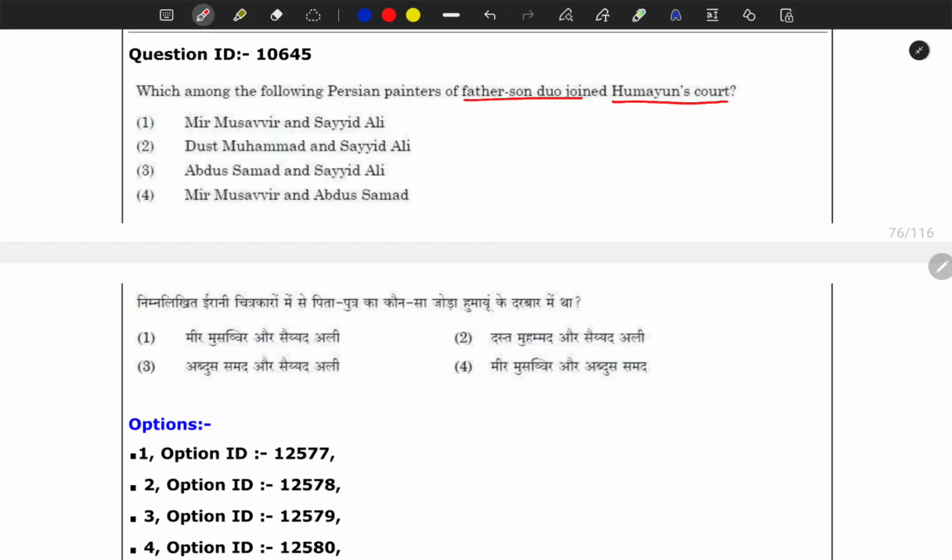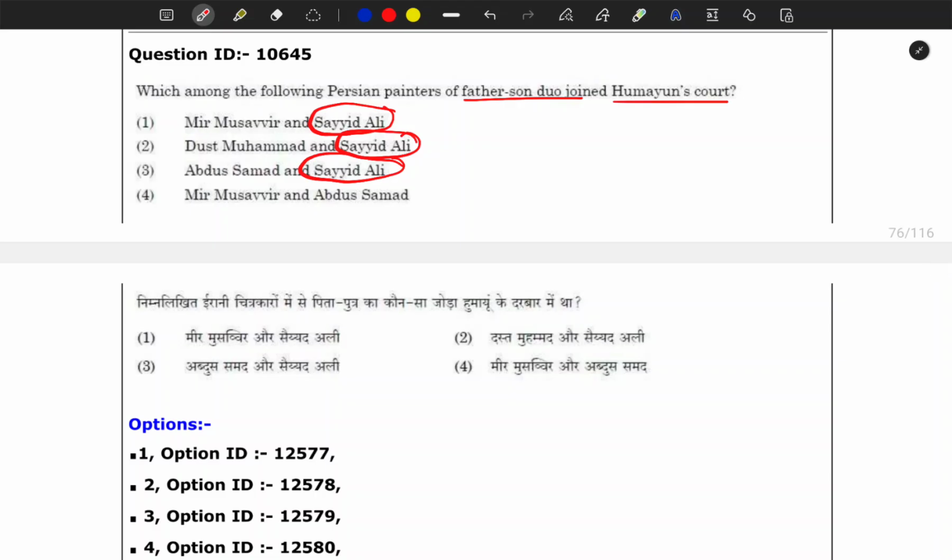Which among the following Persian painters father-son duo joined Humayun's court? First thing is that he should be in Humayun's court, and second, he might have been working with his father. So in Humayun's court again I will go with Sayyid Ali. Mir Sayyid Ali actually was there.